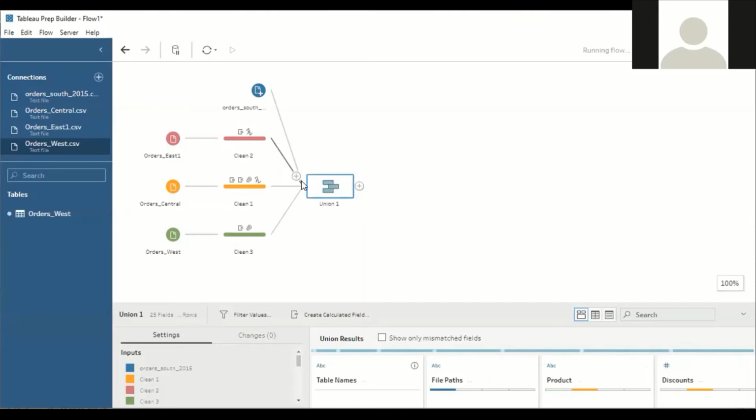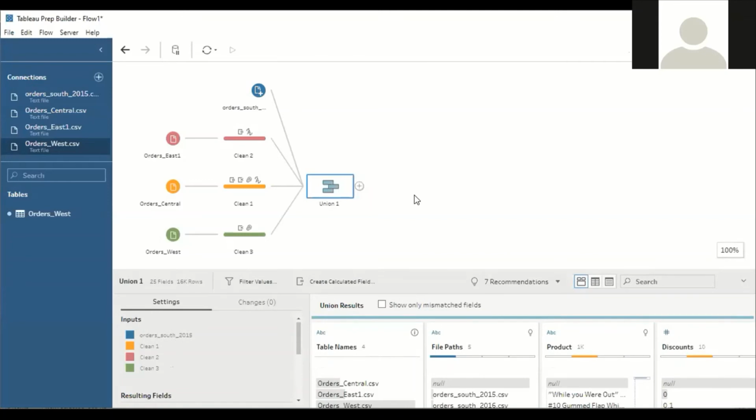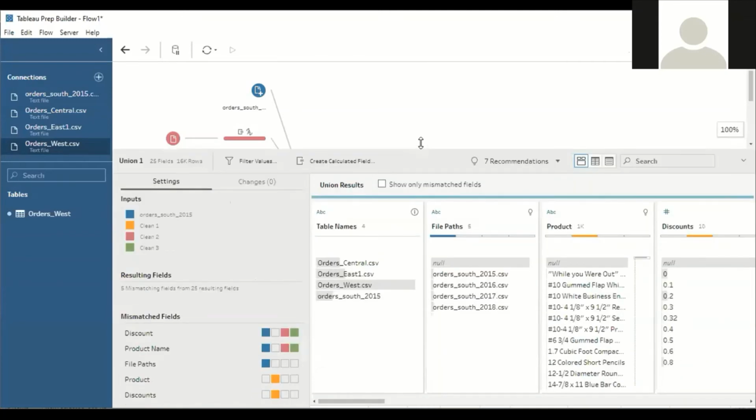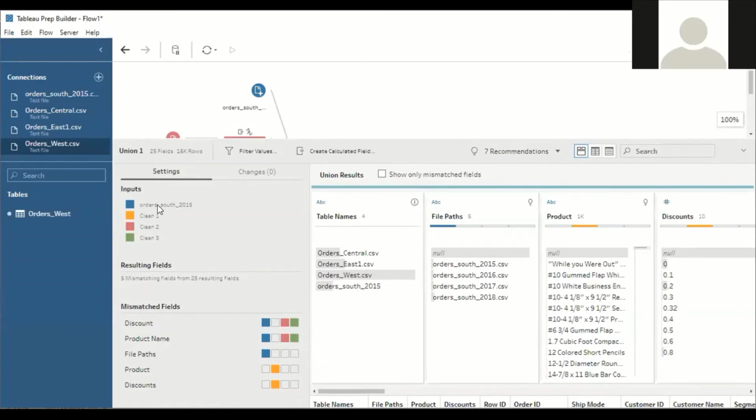In the same way, next, let us imagine that I want to add one more file, returns. Since this data is related to Superstore business, obviously sometimes the customer will return the product. Understood? But before that, let us have a look at the dashboard. Tableau Prep Builder is showing all the different sheets in different colors. Next is mismatch data. There are certain mismatches: the discount field is not matching with the other sheets.